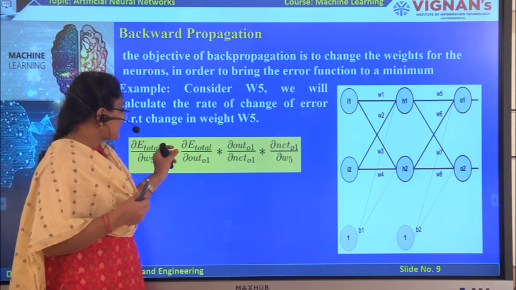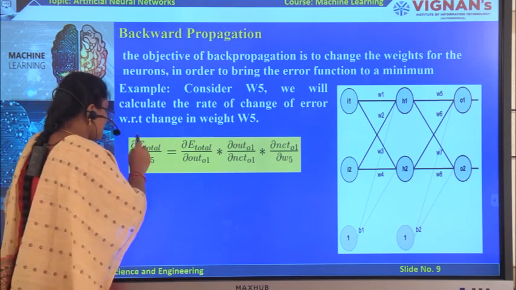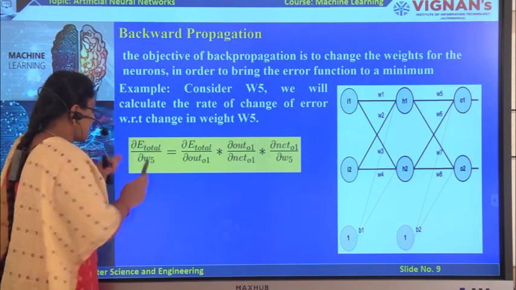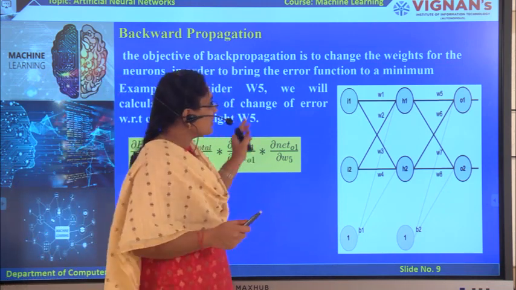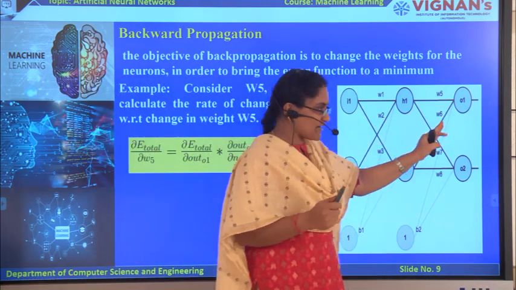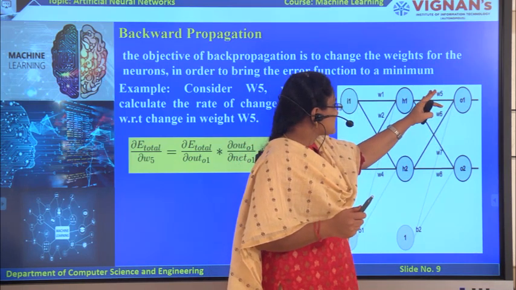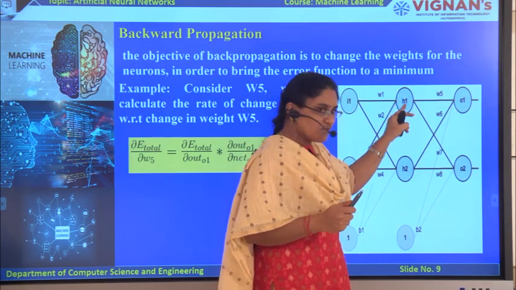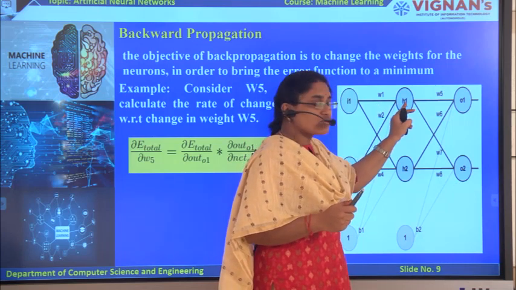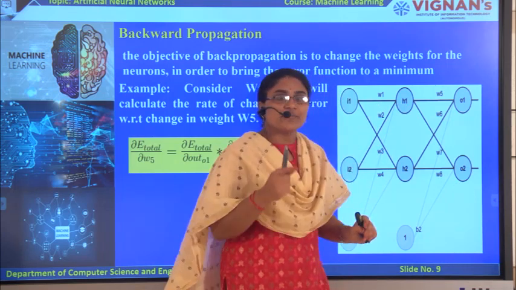Here we have to do some partial differentiation. The output 1 is affected by this weight, this weight is affected by the H1 output, and this H1 output is affected by the input I1.